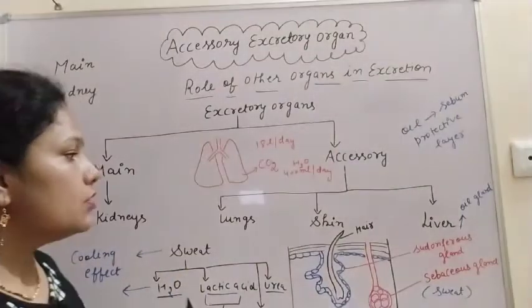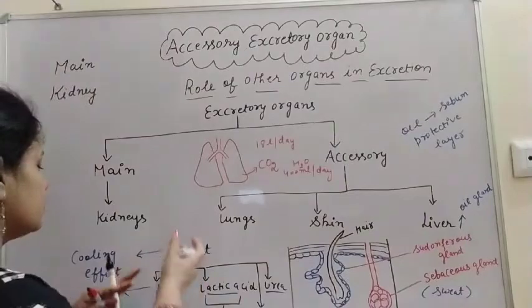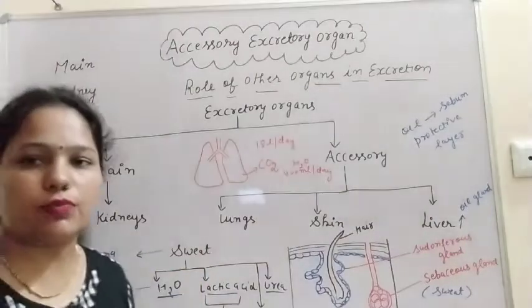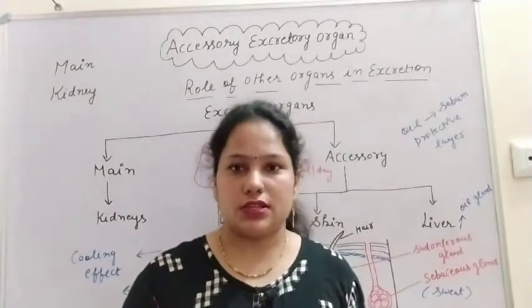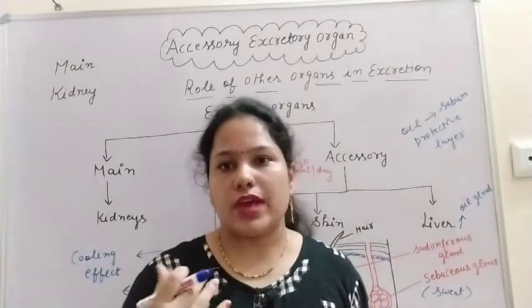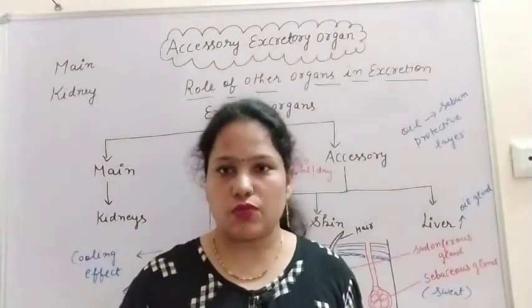Second, what is the function of sweat? Sweat is produced from our body when we are exercising, or to maintain the homeostasis of our body.